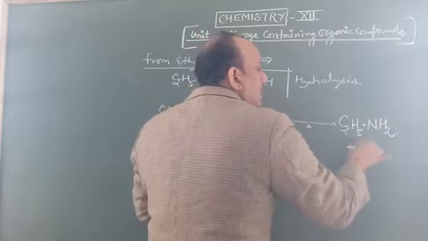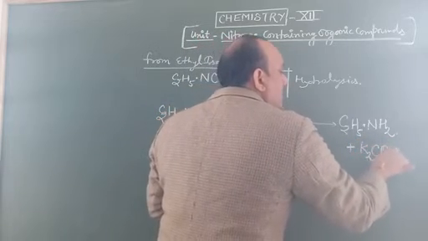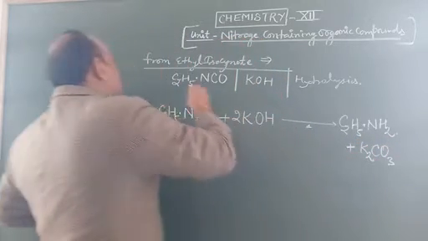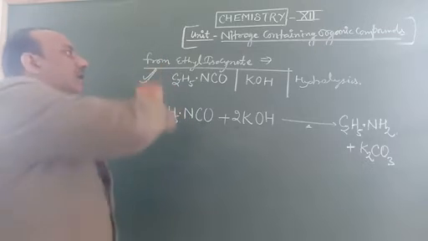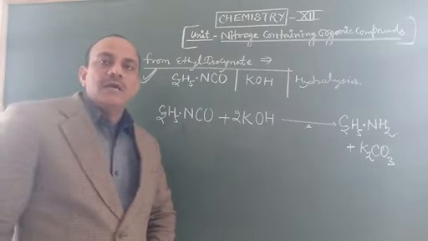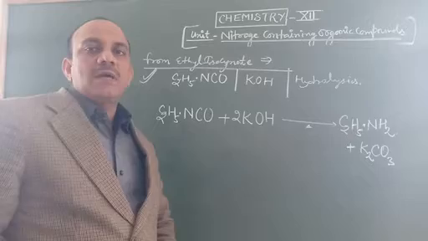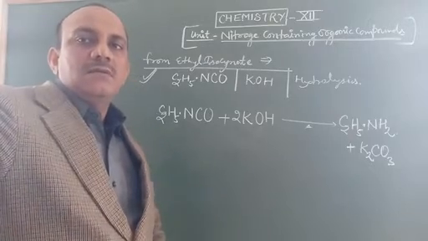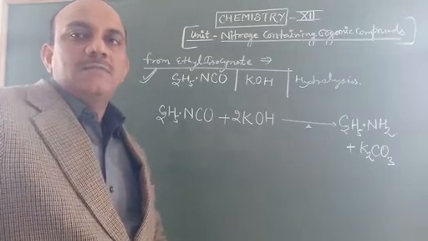So it makes K2CO3. This is also a formation method of ethylamine, a preparation method of primary amines, 1 degree amines.